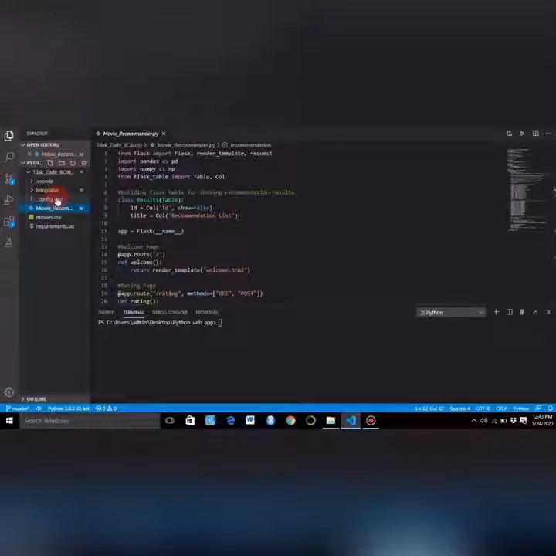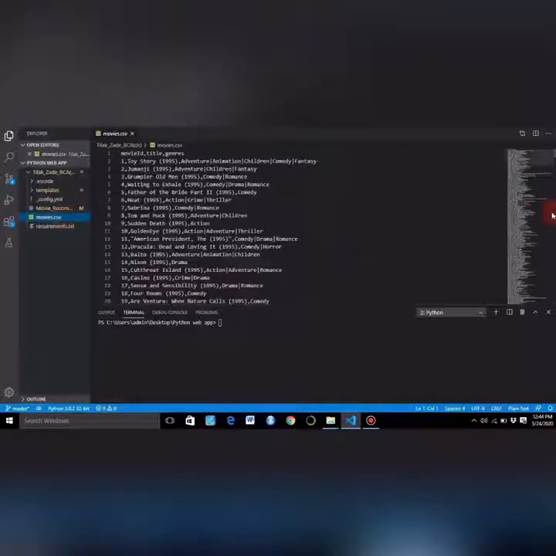The basic idea behind a content-based recommendation system is to recommend an item based on a comparison between the content of the items and a user profile. In simple words, I may get a recommendation for a movie based on the description of other movies. So let's get started. This is the Python code which I am running in Visual Studio Code. It's a Python environment. Here is the dataset, which consists of over 46k movies.